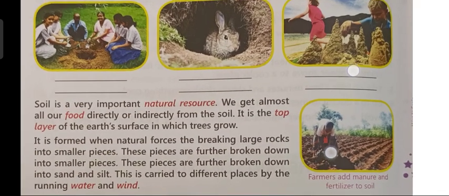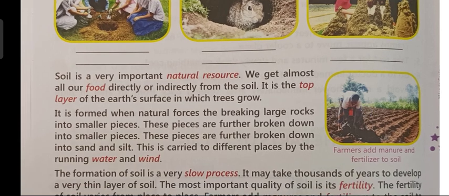Now, let us start reading the lesson. Soil is a very important natural resource. We get almost all our food directly or indirectly from the soil. It is the top layer of the earth's surface in which trees grow. It is formed when natural forces break large rocks into smaller pieces.